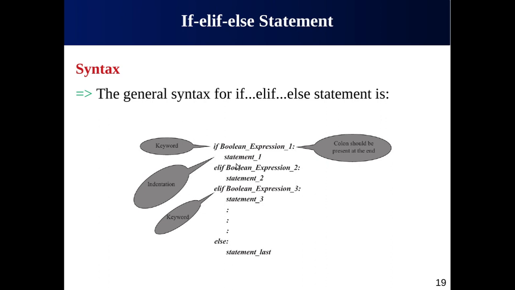Okay, so there can be 0 or more else if parts, each followed by an indentation. An else part is again optional. There can be only one else block, right? If you are familiar with C language or C++ language, you will see that this is equivalent to the switch statement that we used in other programming languages like C and C++.